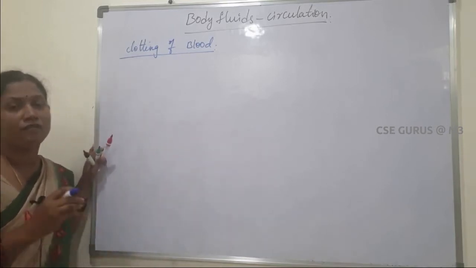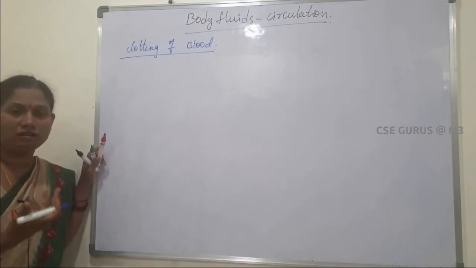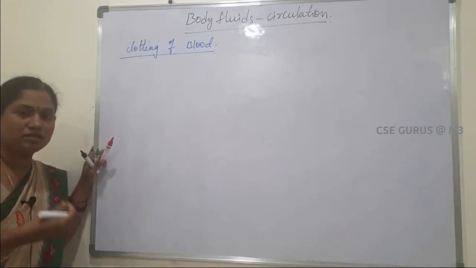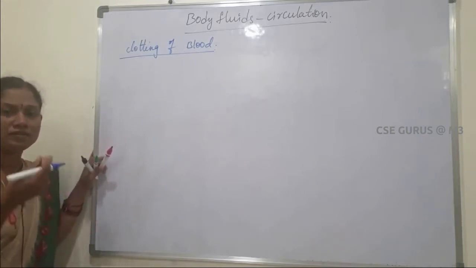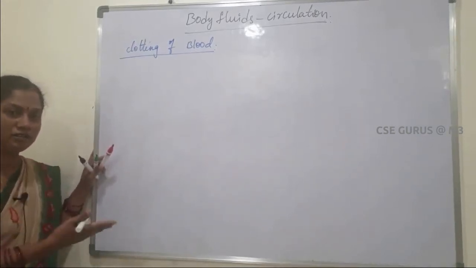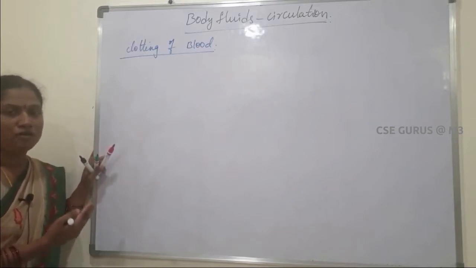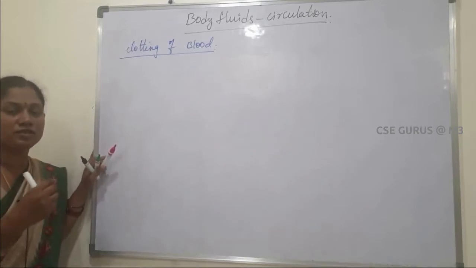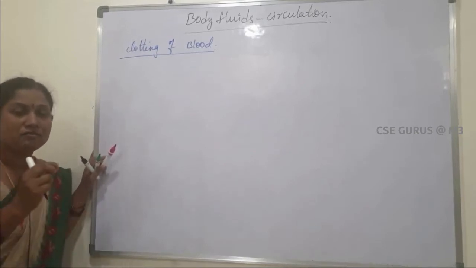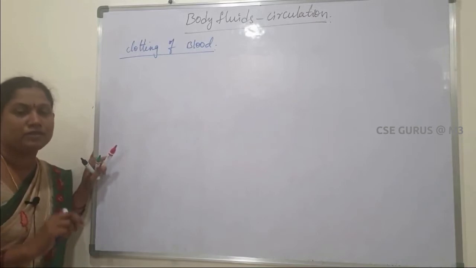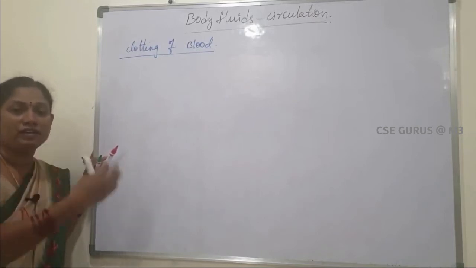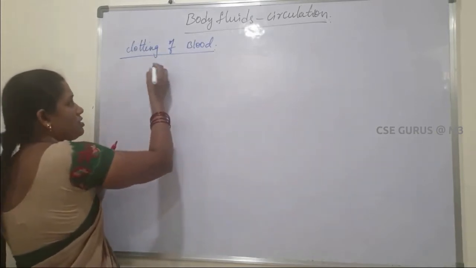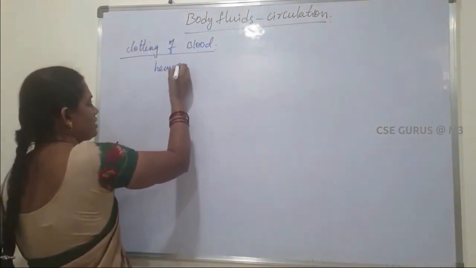So normally, whenever an injury or any damage takes place to our body, the blood comes out. What will happen after some time? It can clot, and the bleeding will stop. Which means any damage to the blood vessel causes some physiological changes in our blood that lead to blood clotting. That process is also called hemostasis.